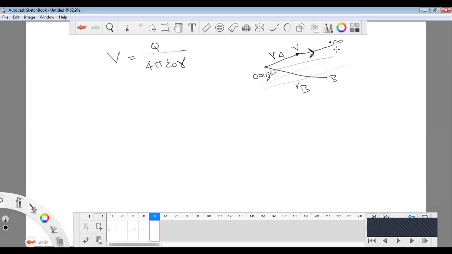In that case, let us take the distance value here as R dash. Here the infinite value distance is R dash. In that case, the electric potential value becomes Q by 4 pi epsilon naught times R minus R dash.